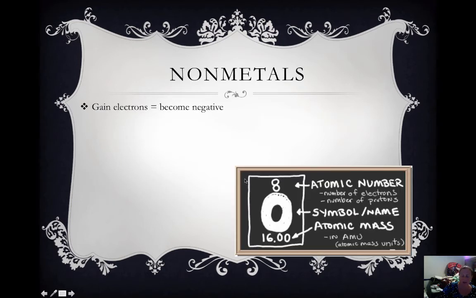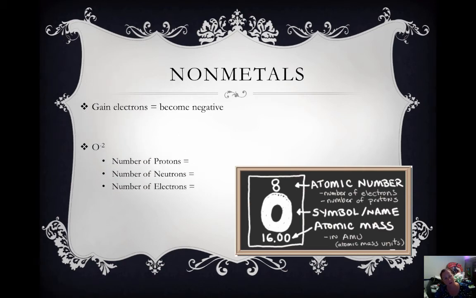So nonmetals, again, gain electrons and become negative. If you get more negatives, you become more negative. So if we have oxygen with -2 charge, the number of protons in oxygen will always be 8. The number of neutrons, remember we take our atomic mass minus our atomic number, so there are 8 neutrons. Now electrons would also be 8 in the neutral atom.